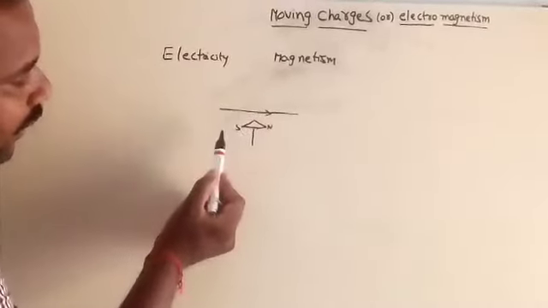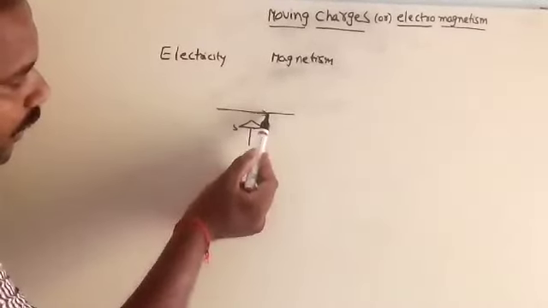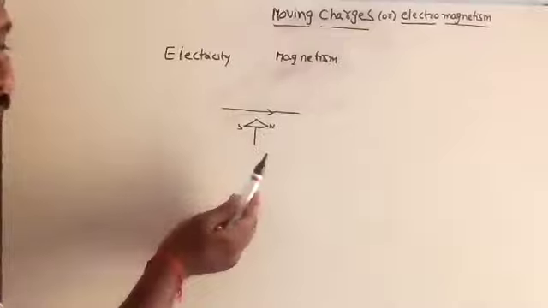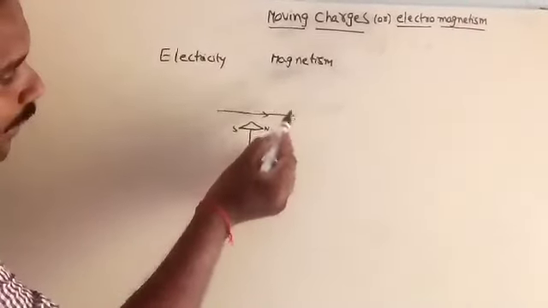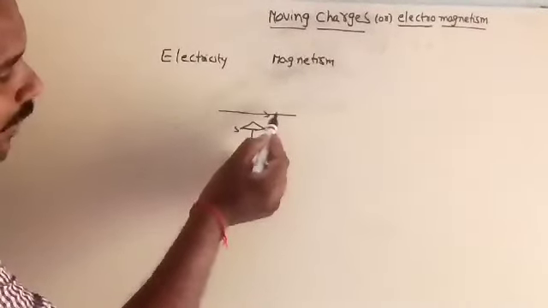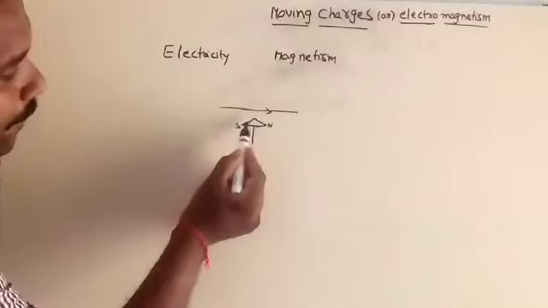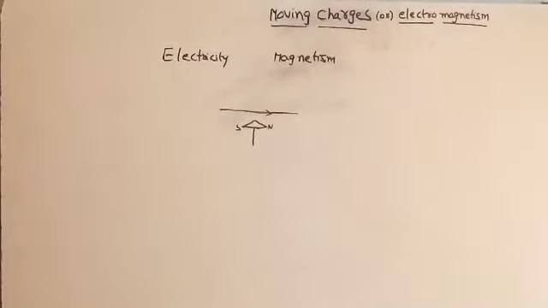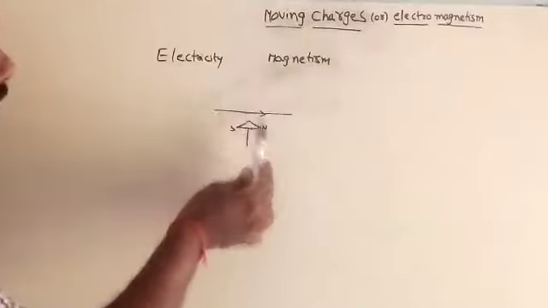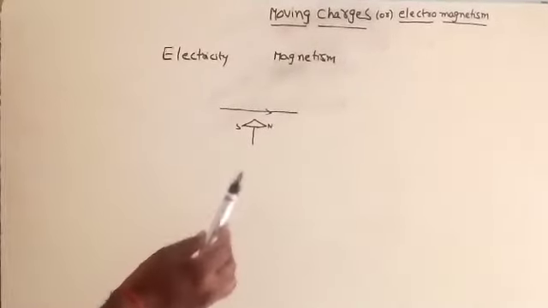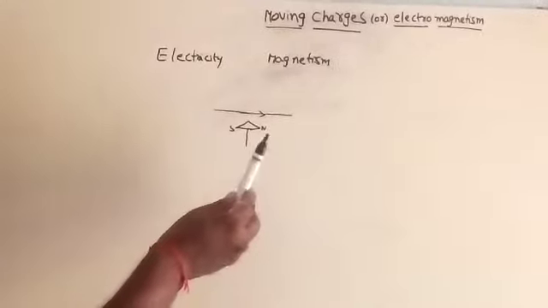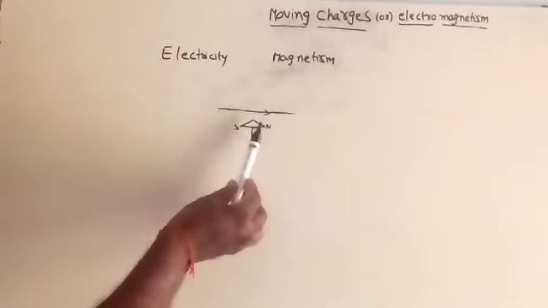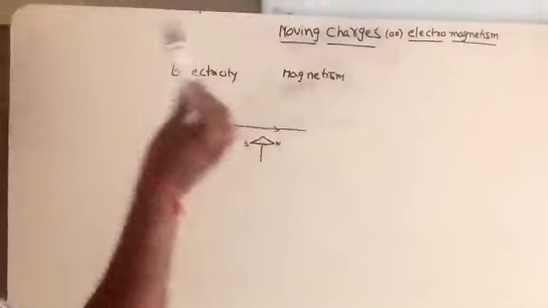Because of this conductor, the current passing conductor can create magnetic field. Because of this magnetic field, this needle deflected, and Ørsted concluded that there is direct relation between electricity and magnetism.